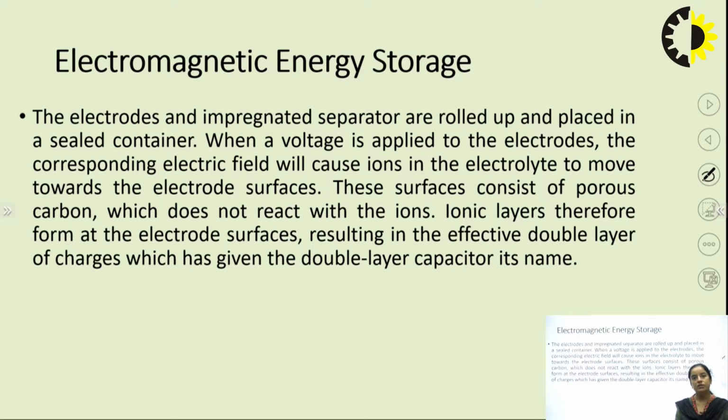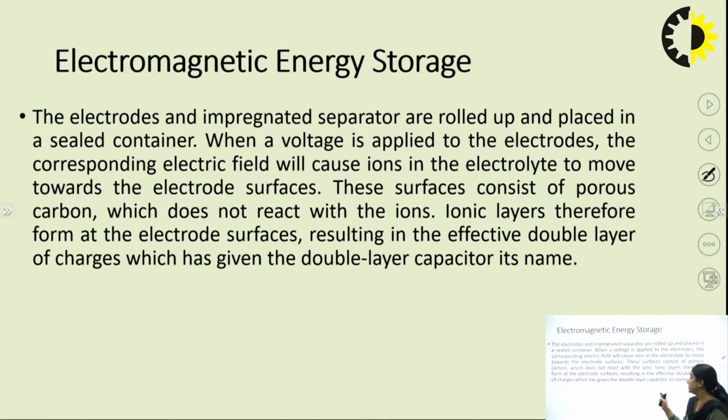When a voltage is applied over the electrodes, the corresponding electric field will cause ions of the electrolyte to move towards the electrode surface. The surface consists of porous carbon which does not react with the ions, and ionic layers therefore form at the electrode surface.